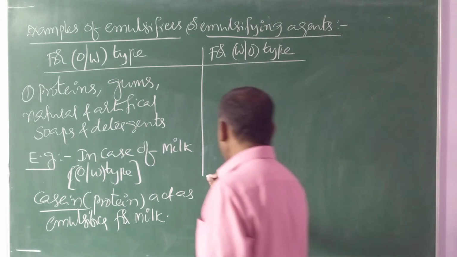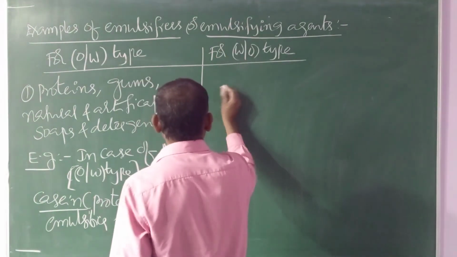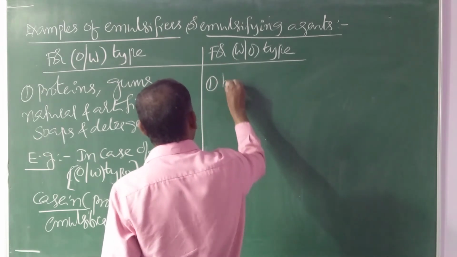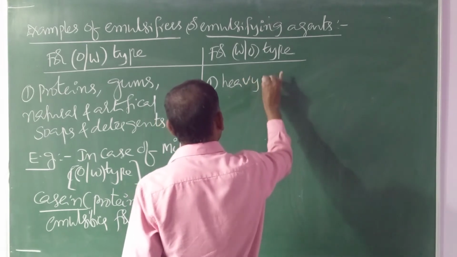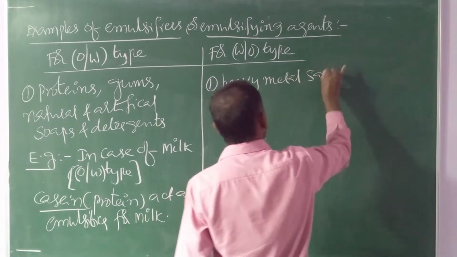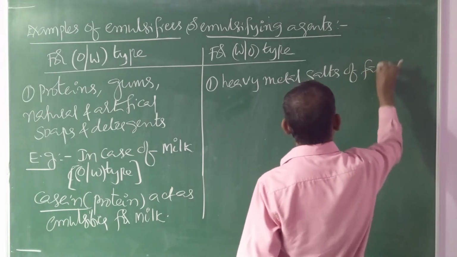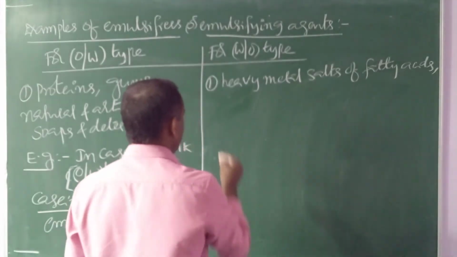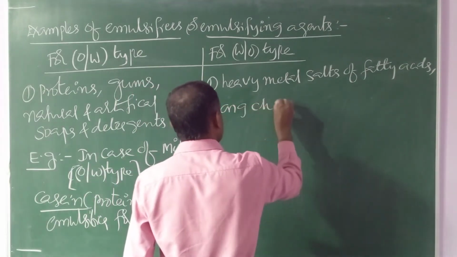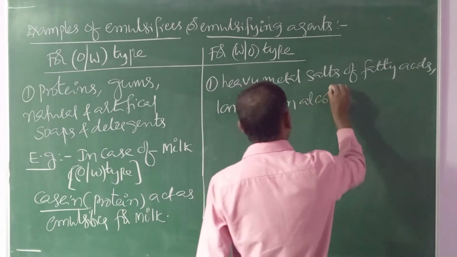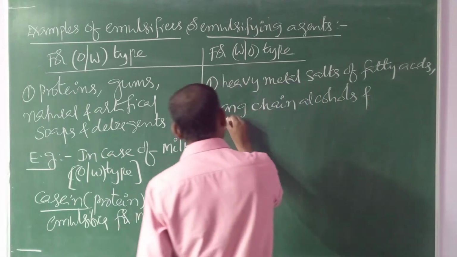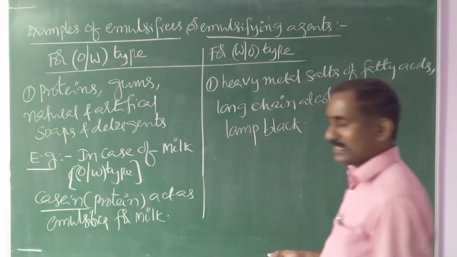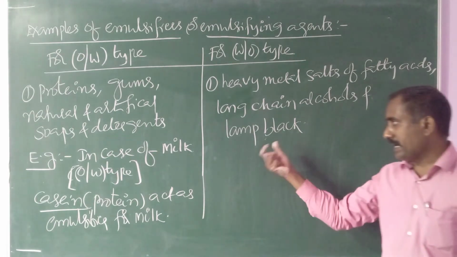Next, for water in oil type, what are the examples? Examples are heavy metal salts of fatty acids, long chain alcohols and lamp black, which is nothing but one ash deposit on the lamp.